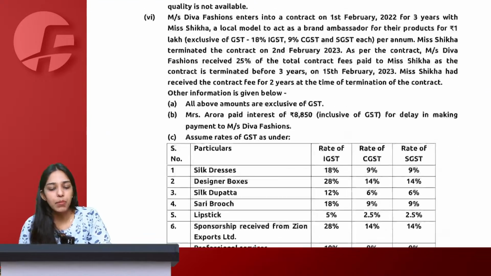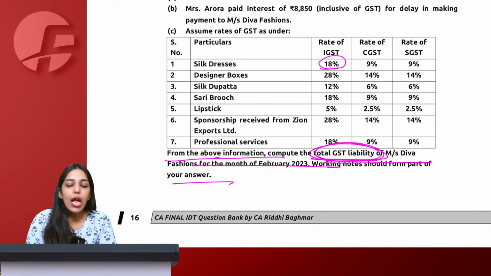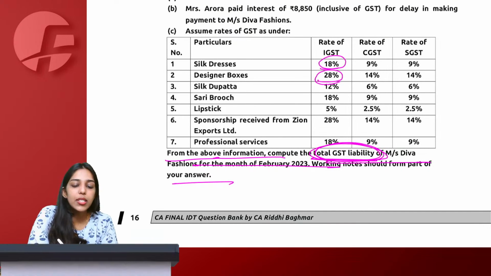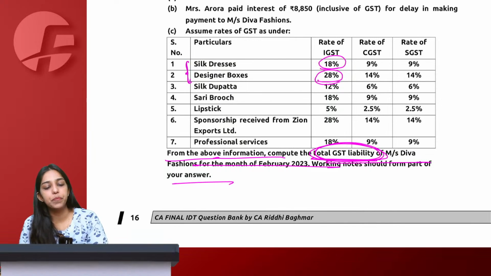That is a composite supply. So if I say that the rate of GST applicable on dress is 18 and on designer box is 28, considering this as a composite supply, tell me what will be the rate of GST applicable?